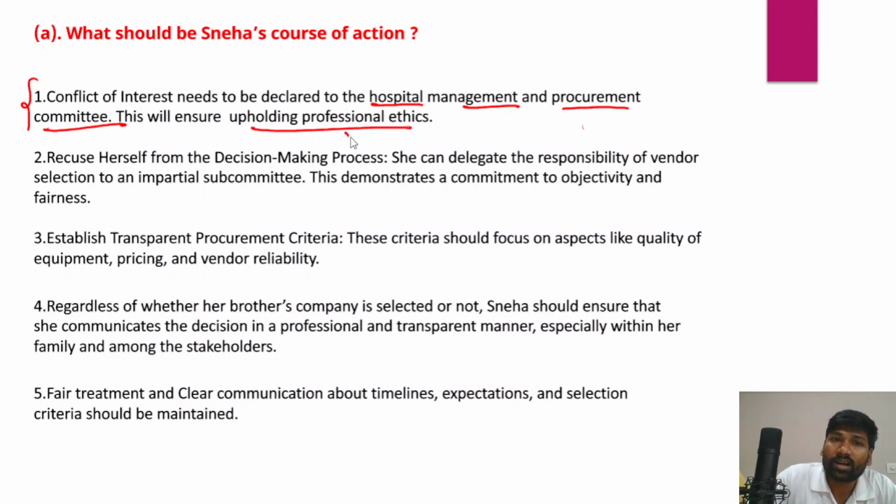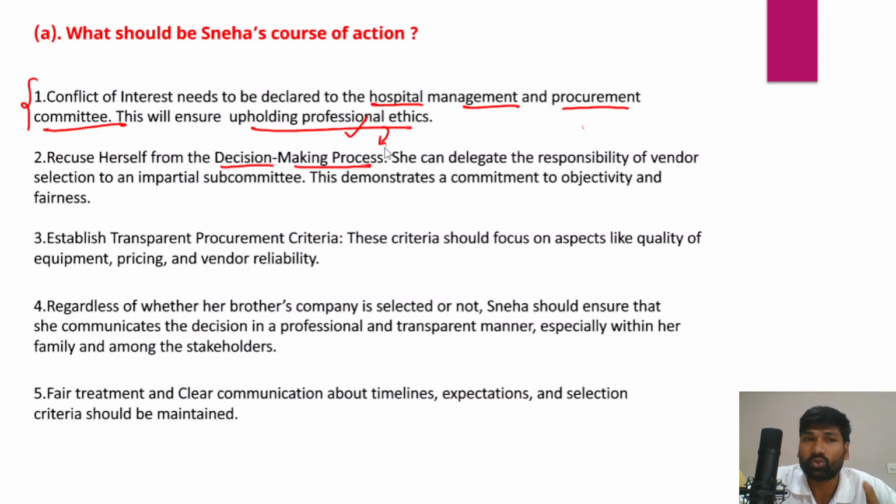So Sneha will not tarnish her image. Sneha could further build the trust she has maintained over a period of time, so this will also lead to upholding the professional ethics. And Sneha should also recuse herself from the decision making process. It is also part of the professional ethics of Sneha.